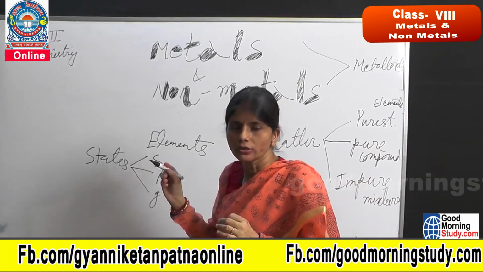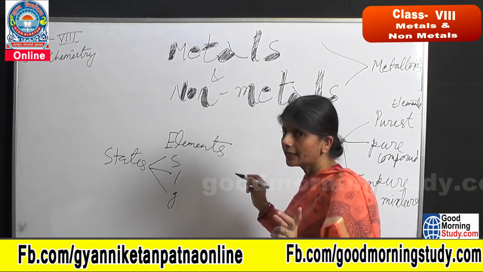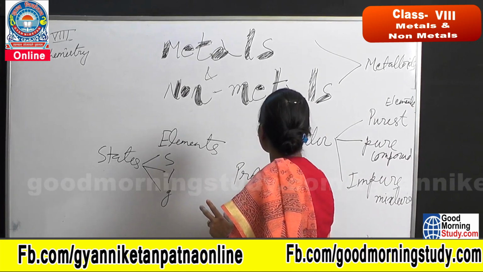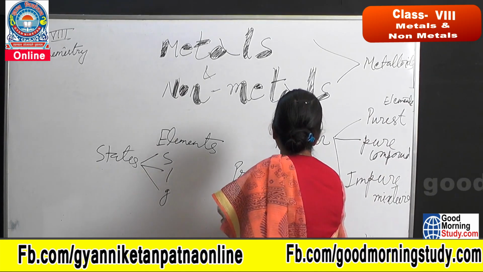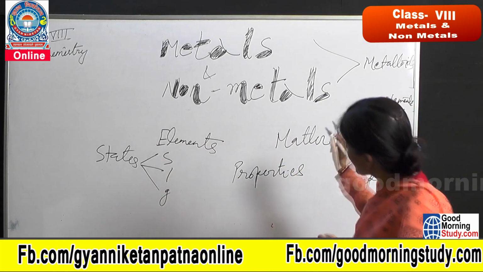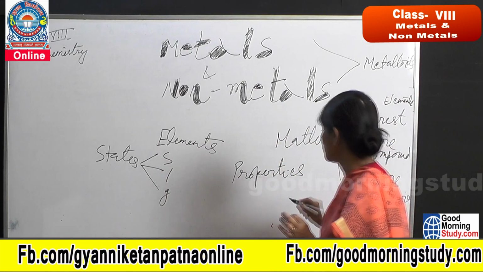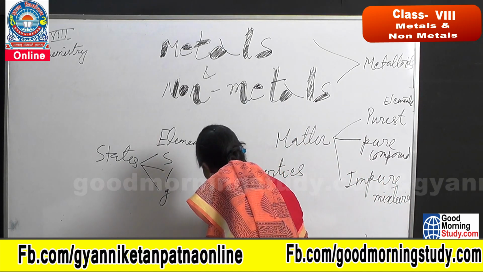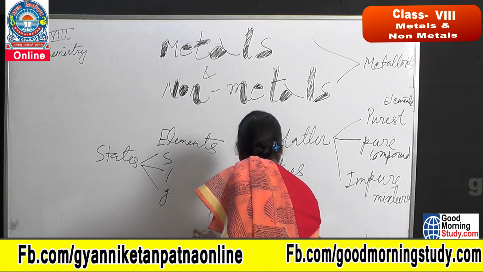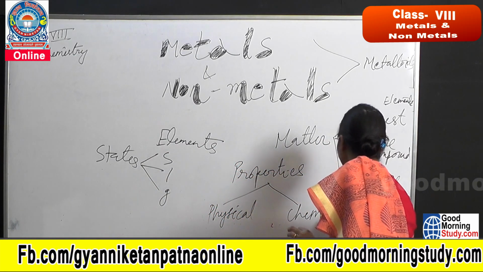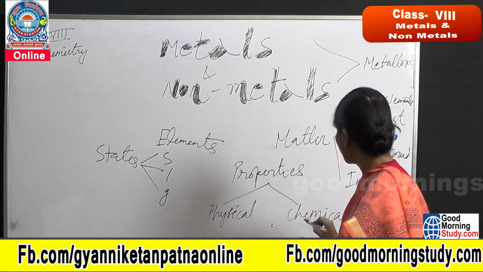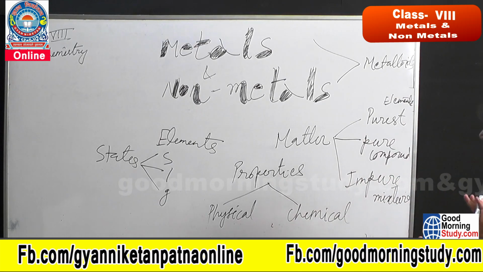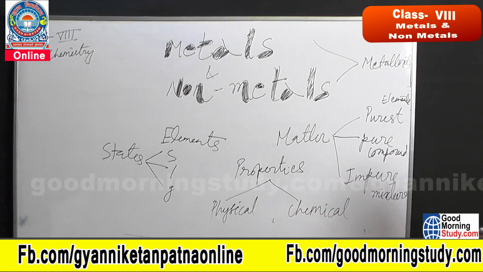When we start the study of the elements, it is basically done on the basis of 2 fundamental things, and these are the properties. Properties describe the metals and non-metals in the best way. What are properties? Properties can be categorized like this: one is physical property and another is chemical property. I am going to tell you which topics will be taken under the physical and chemical property just now.